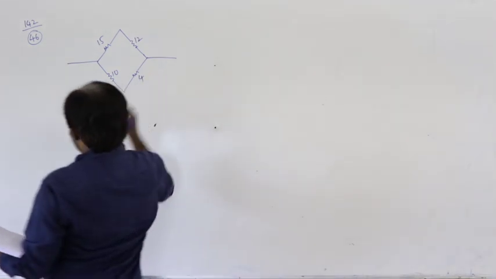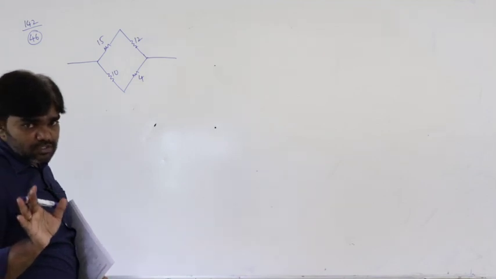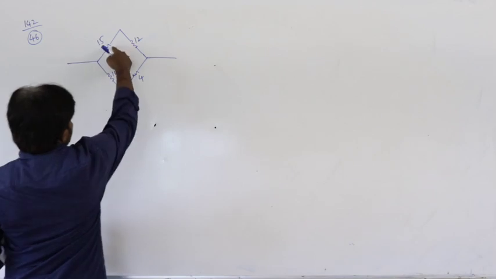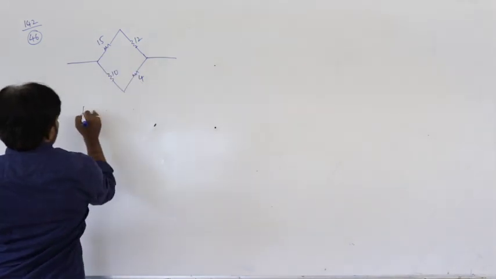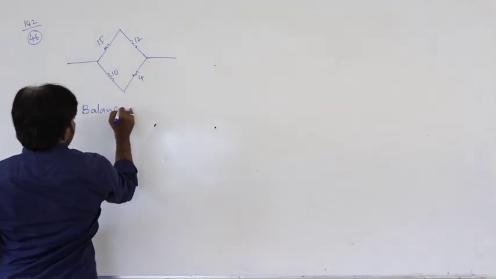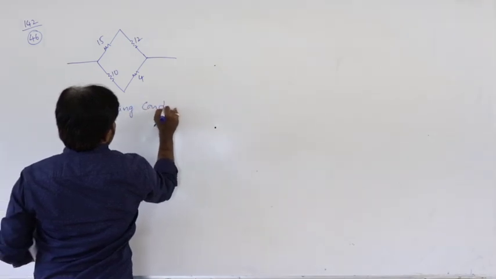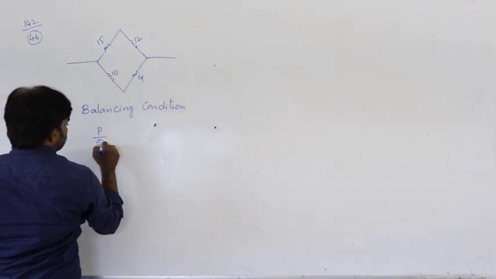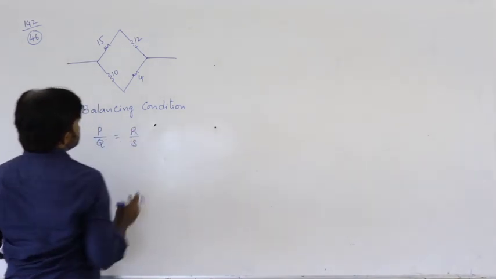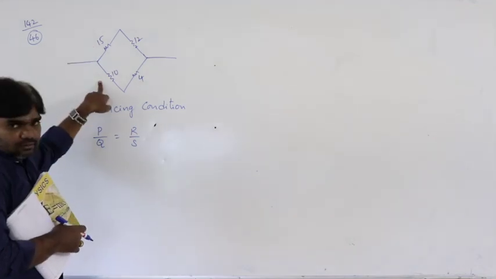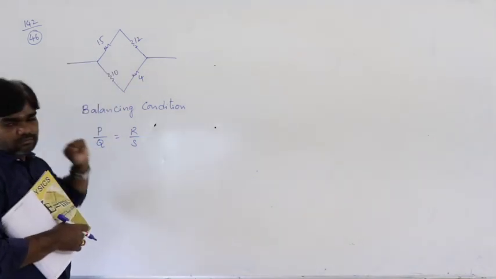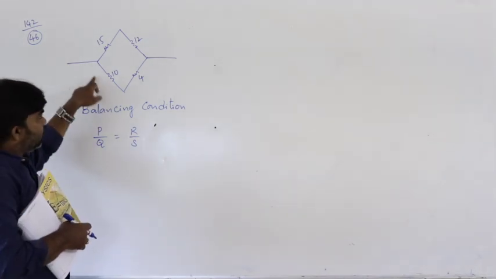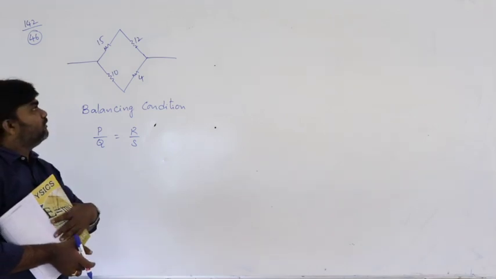So here the bridge must be balanced. What is the condition here? The bridge is said to be balanced when P by Q equals R by S. So that means if you write 15 by 10 equal to 12 by 4, is it balanced? No. 15 by 10 does not equal 12 by 4.